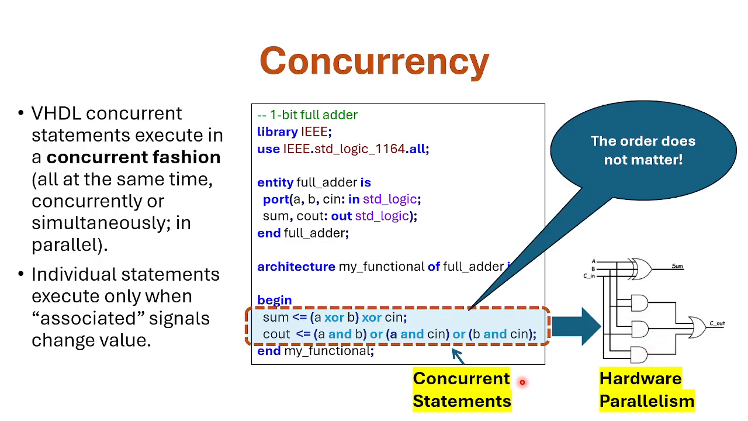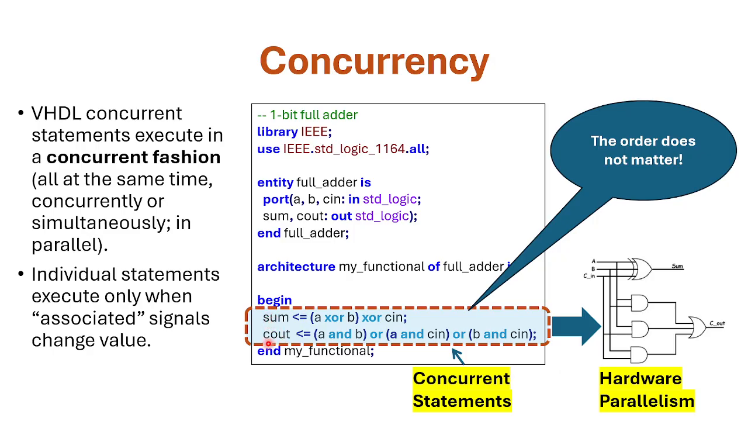And concurrency means hardware parallelism. Basically, these logic gates existing in reality in silicon will be working in parallel, concurrently, all at the same time. They will produce their outputs based on how the inputs change accordingly. So concurrency means, from a VHDL coding perspective, that the order in which we write these statements inside our architecture description here doesn't really matter.